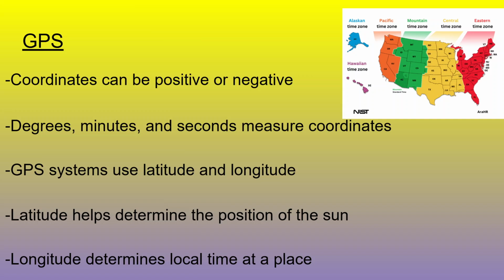That's because of the position of the sun. The Earth has a curvature to it, so the sun doesn't get to New York at the same time as it gets to California. This causes a difference in when the sun rises, therefore a difference in the time. So latitude helps us determine the position of the sun, and longitude determines the local time at a specific place. In modern times we have GPS systems that use latitude and longitude to help us out, making it a little easier for geographers, but it is good to know the root of what they're talking about.